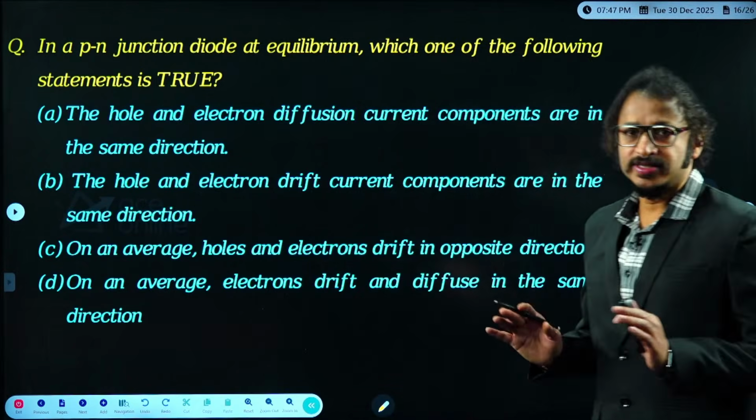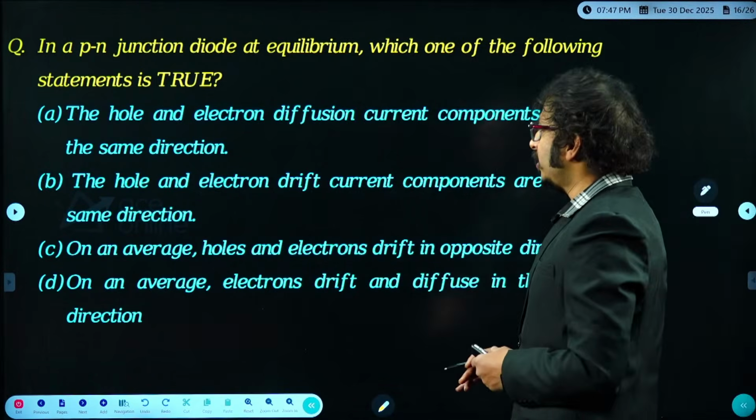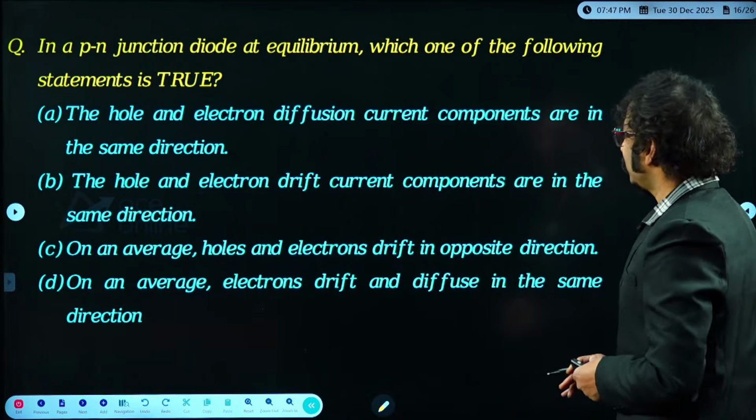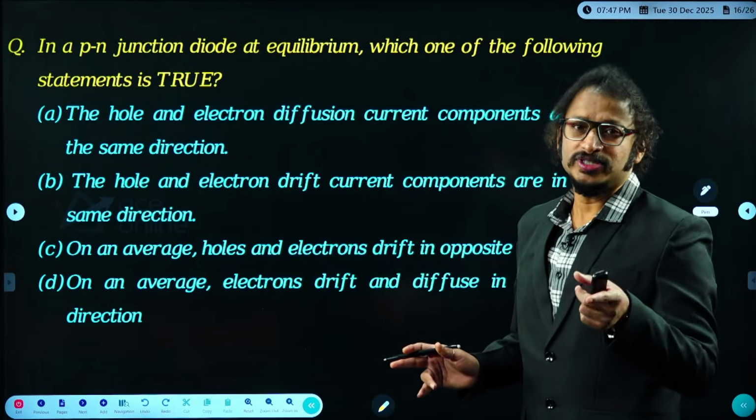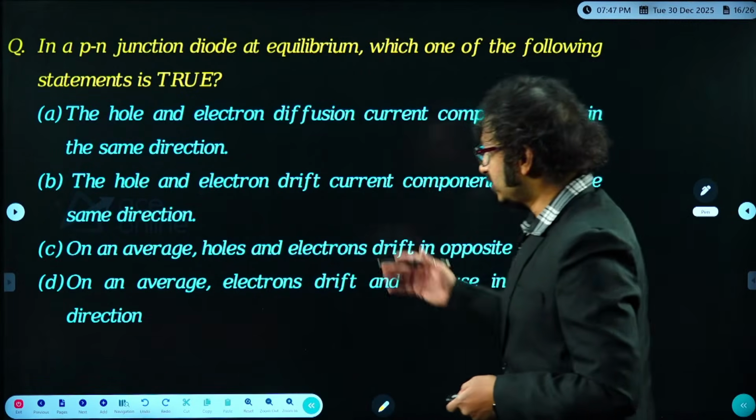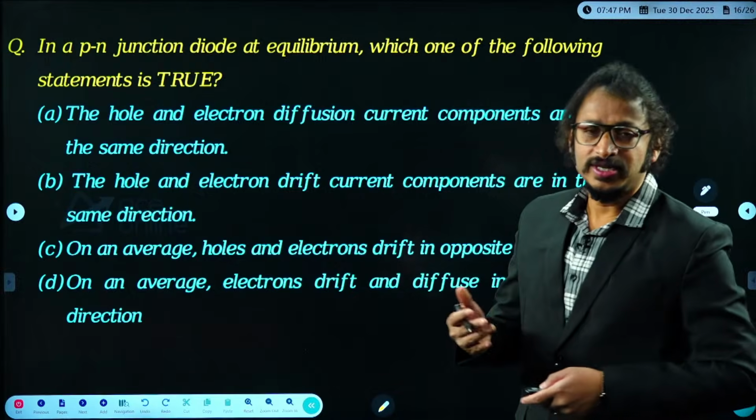Okay, following statements are true. Fine. The hole and electron diffusion current components. Examiner is asking about current components, diffusion for hole and electron. Okay, first let us solve everything individually.